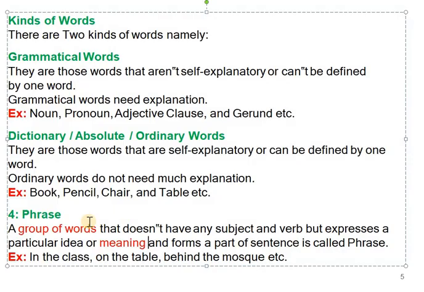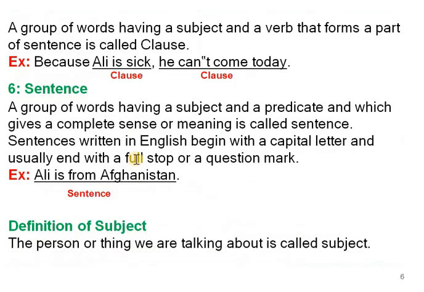It does have meaning, but the proper context is not available, and it forms a part of a sentence. For example: in the class, on the table, behind the mosque. So it does have meaning.